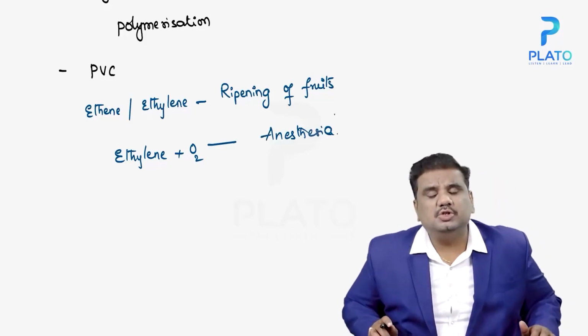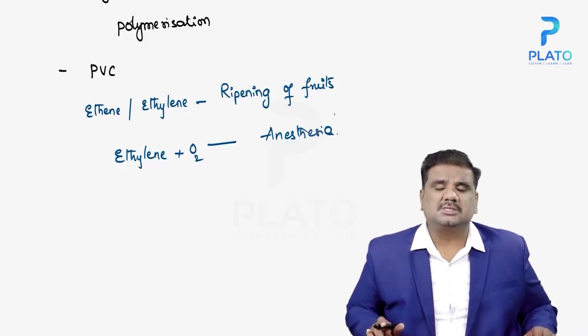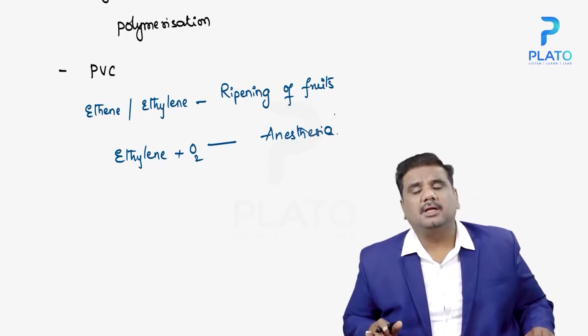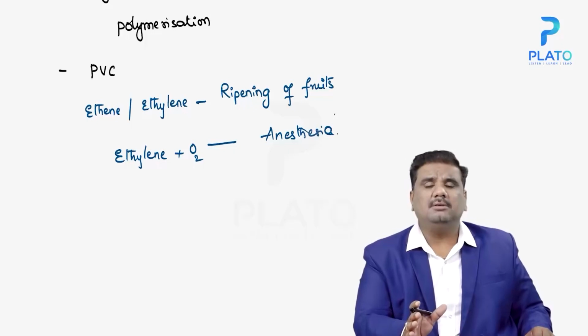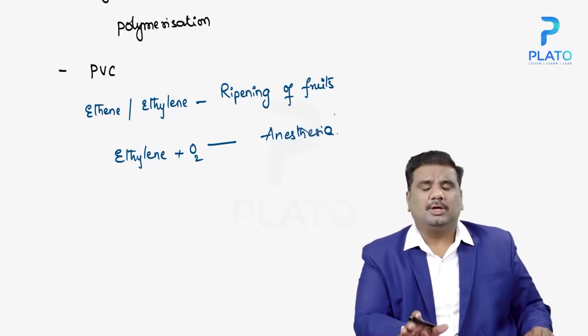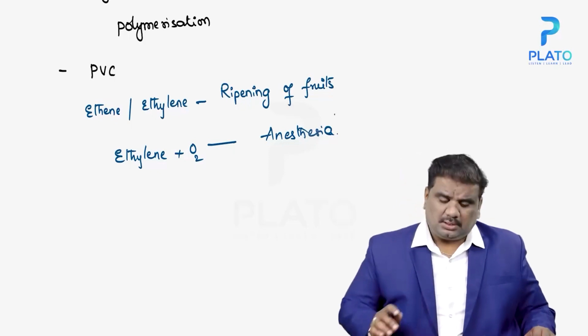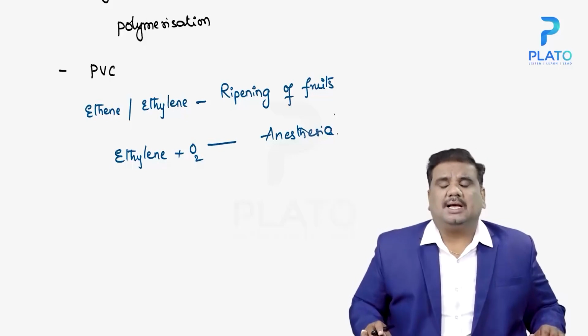Generally anesthesia is used during surgeries. Whenever a doctor is conducting surgery, in order to get rid of the pain at that point of time, the doctor will give some amount of anesthesia.